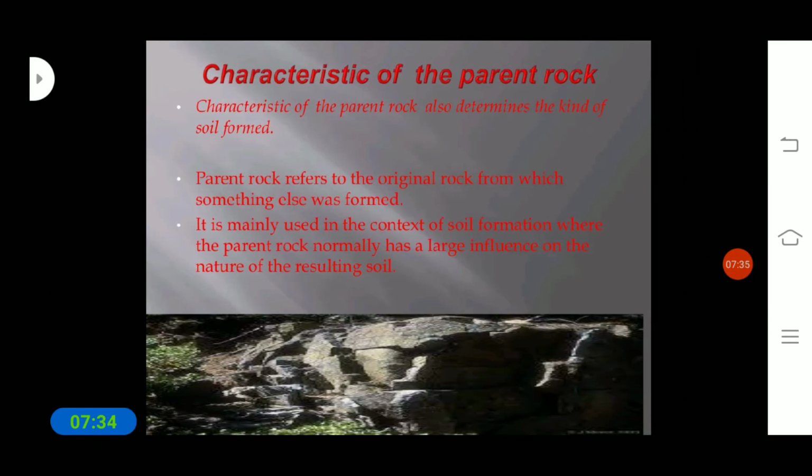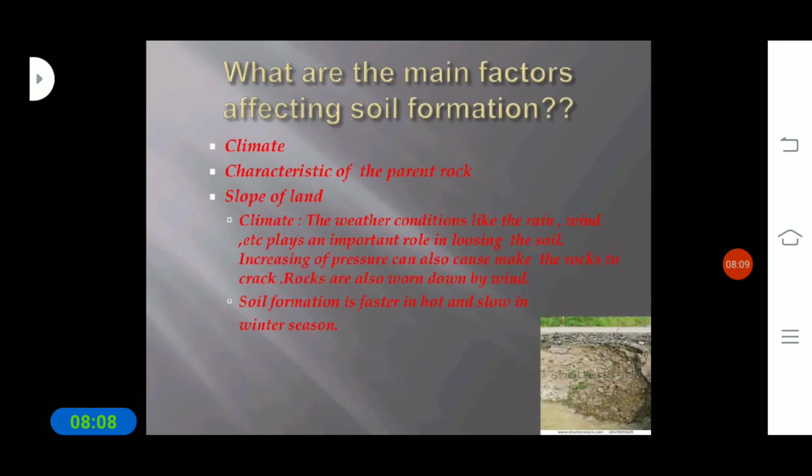So what are the characteristics of the parent rock? The characteristics of the parent rock also determine the kind of soil formed. Parent rock refers to the original rock from which something else was formed. It is mainly used in the context of soil formation, where the parent rock normally has a large influence on the nature of the resulting soil. So these are the characteristics of the parent rock.